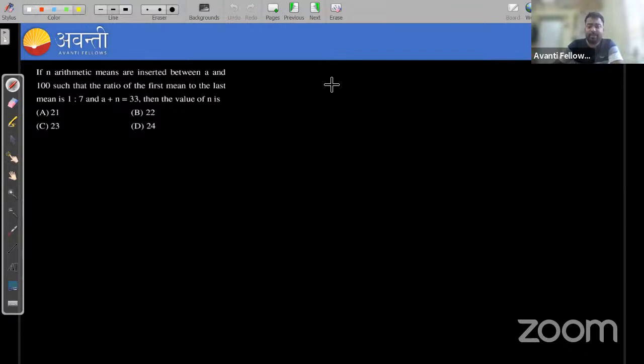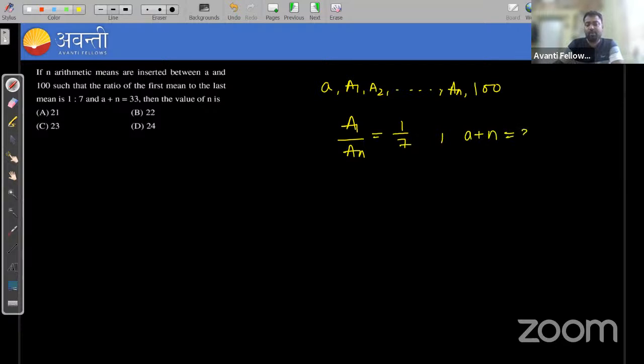There are two numbers given, one is A, another one, the last number, is 100, and you need to insert n arithmetic means, that is A1, A2 up to An, such that the ratio of the first mean to the last mean is 1:7. That is, A1 upon An is equal to 1 upon 7, and also it is given that A plus n is equal to 33, right?